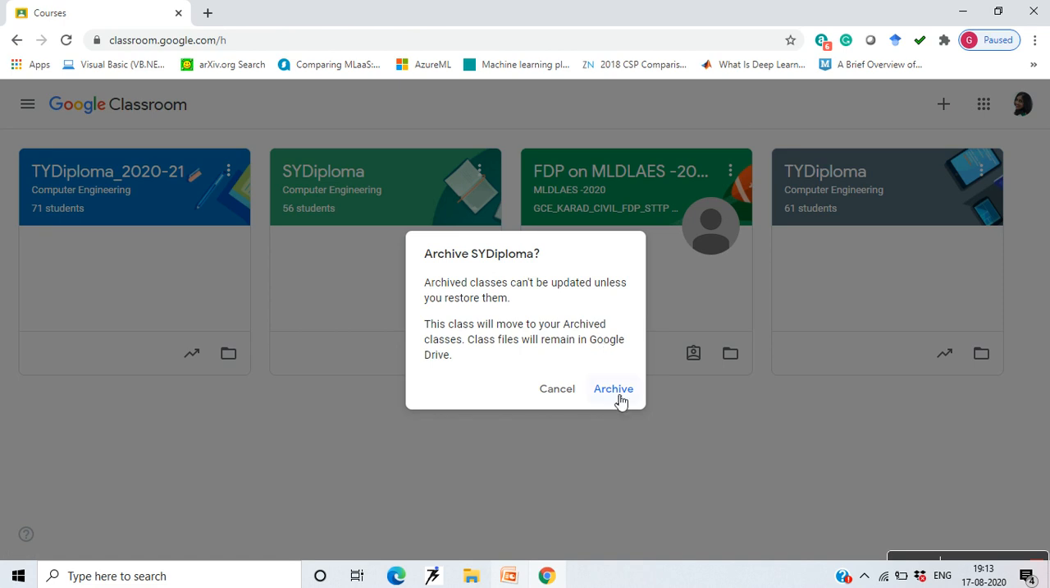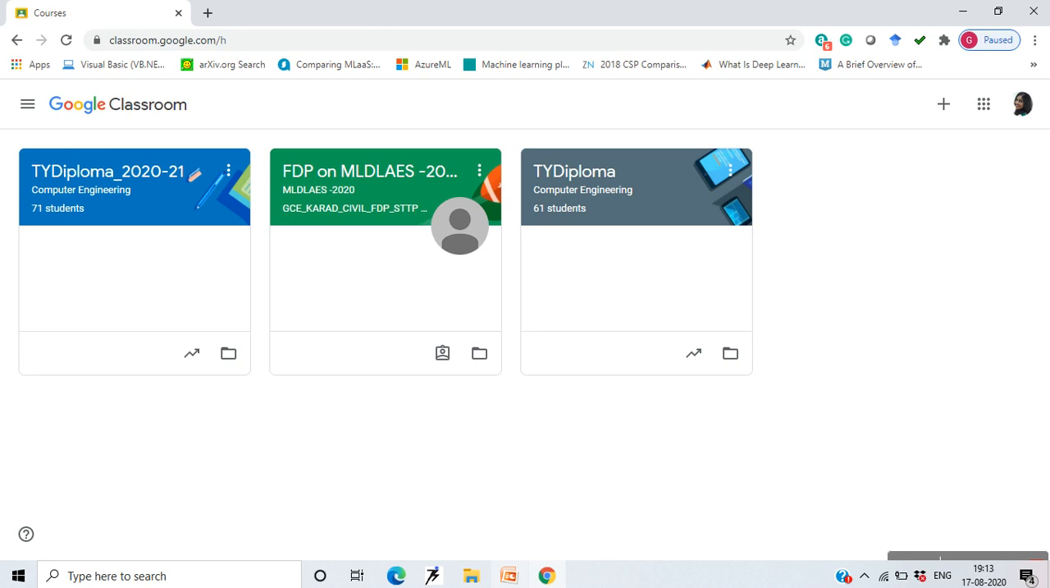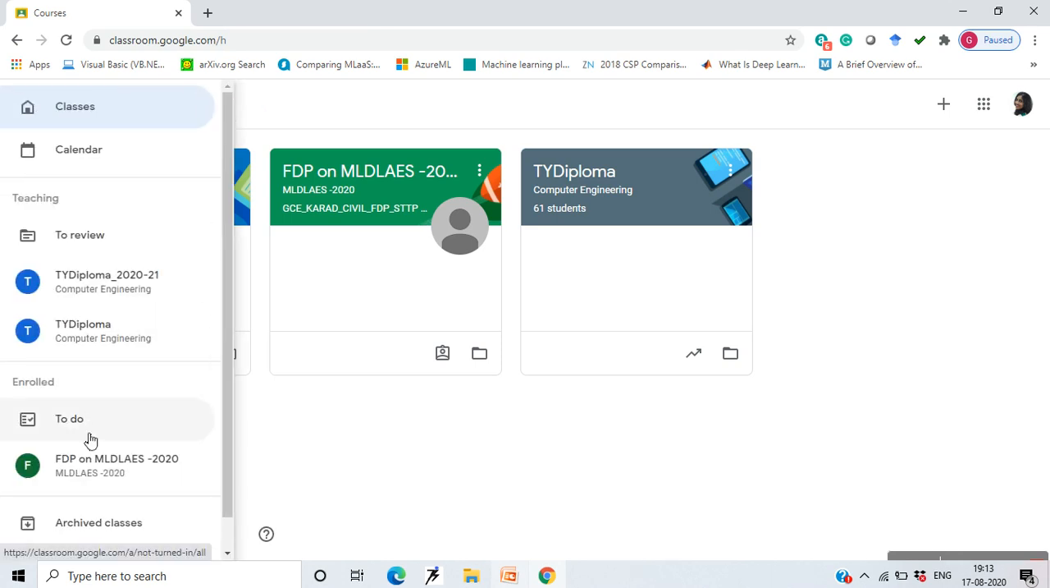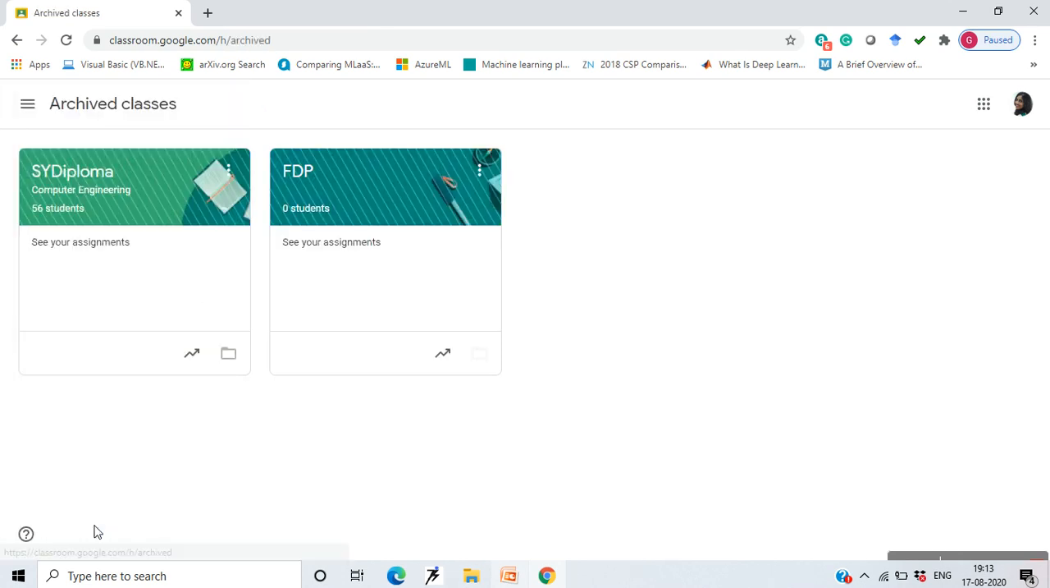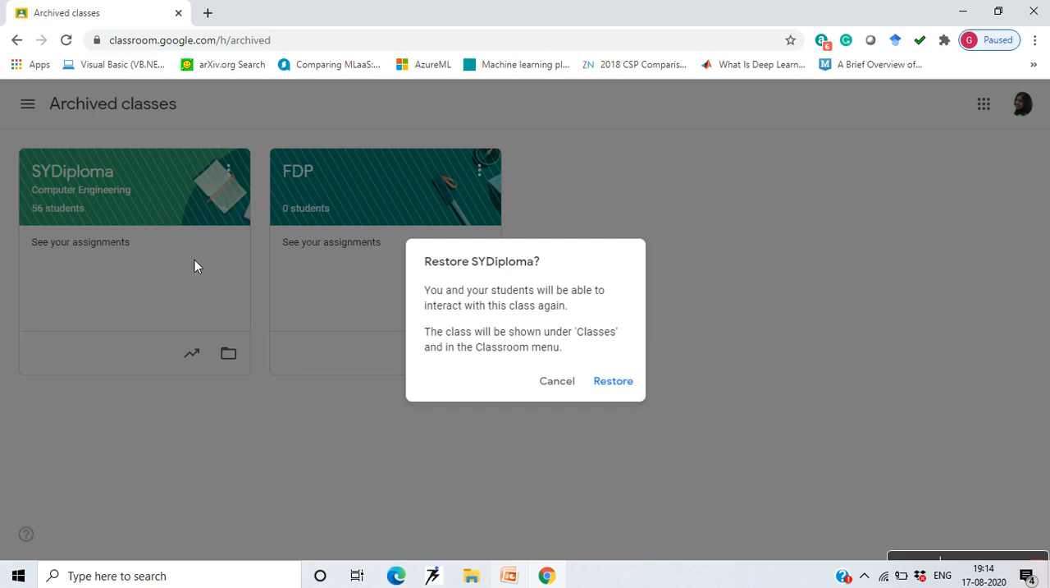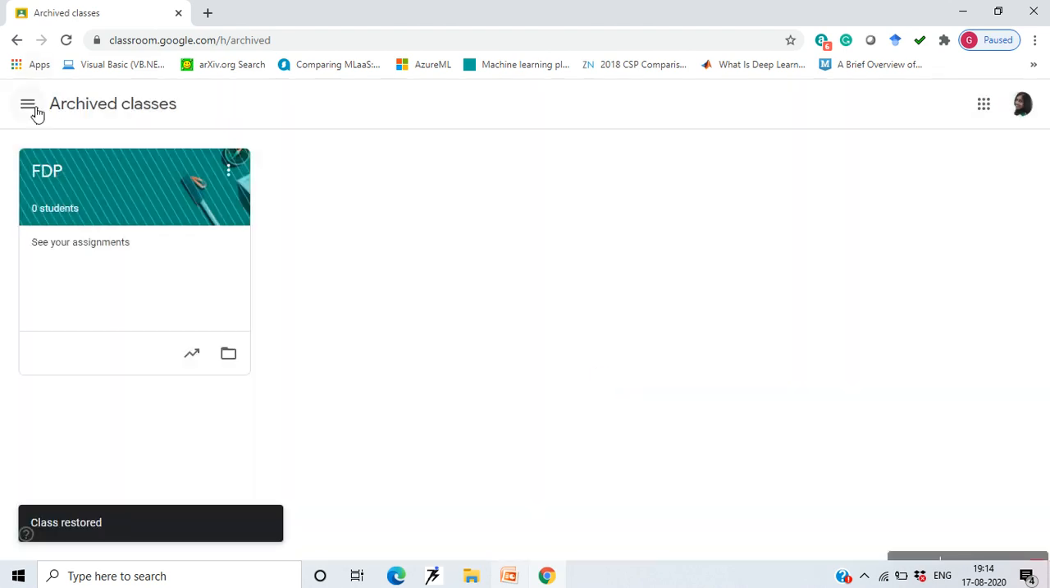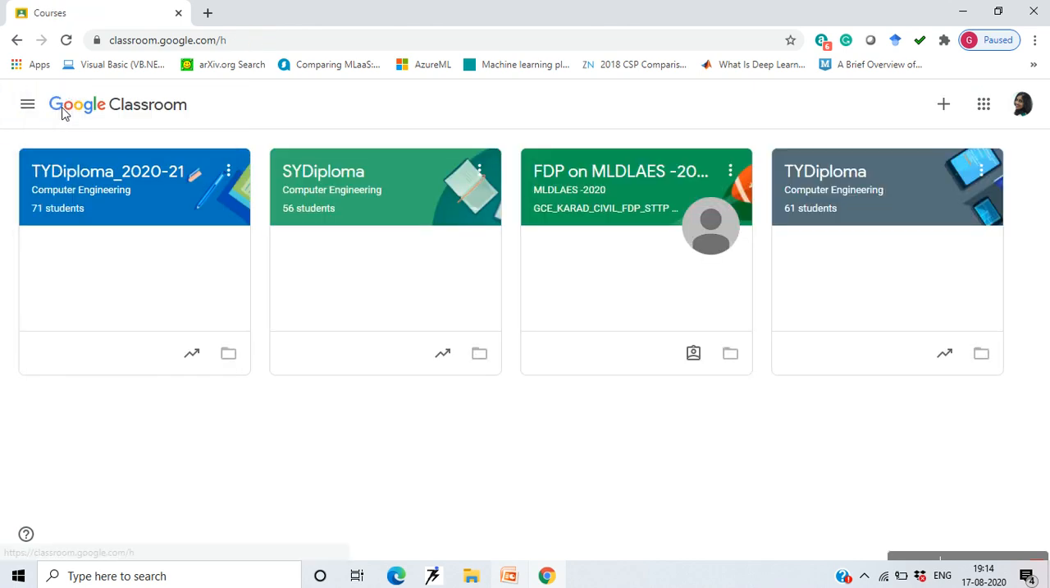By archive, you mean it will be archived, which means deleted in a way, but not exactly. See over here in archived classes, you can see these classes again, and you can get them back. If you want these classes to be restored, you can select a class, click the three dots over here, and click restore. When you restore it, it will be added again to the list of classes over here.